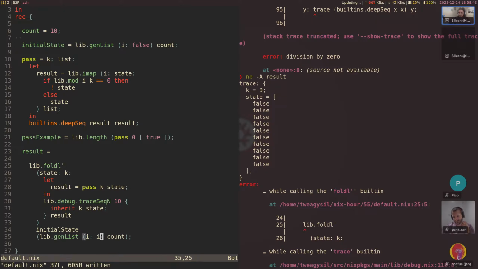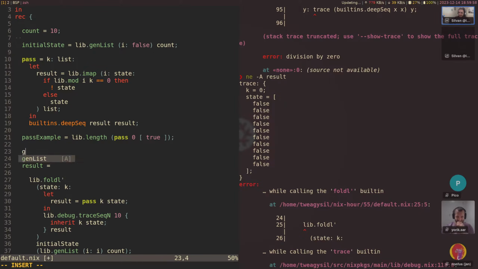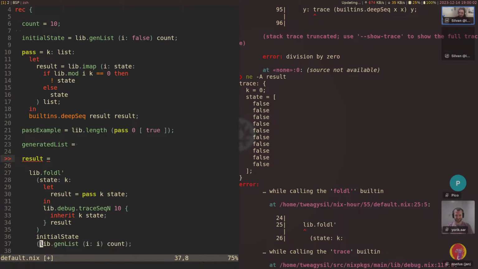So on the problem, we kind of realized that the generated list is this here, and then generated list here. Now we can actually print it. So now we could say lib.debug.trace_sec. So sec, we want to print it and then return the second thing, the generated list.